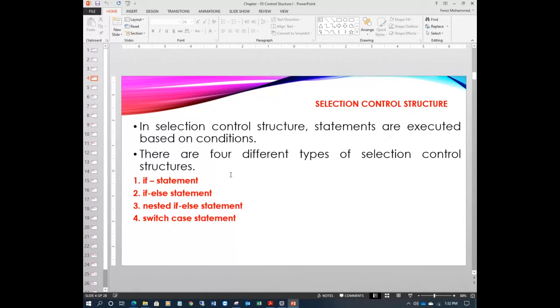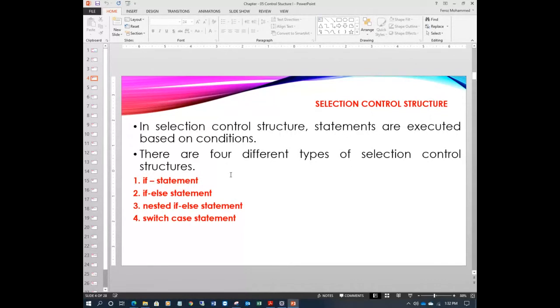A condition is an expression with a relational operator, so it always returns a boolean value, which is either true or false. So if the condition is true, execute some statements.